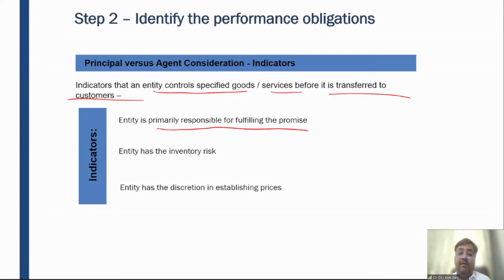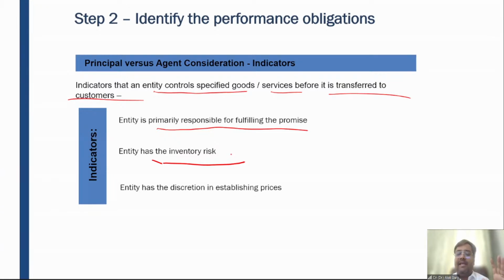Who is responsible for flying the aircraft, Indigo or Make My Trip? Indigo is responsible for flying the aircraft. Who has the inventory risk? Let me tell you. In the month of February, I went to Srinagar, right? I went on a vacation trip to Srinagar, and we booked a ticket on an Indigo flight.